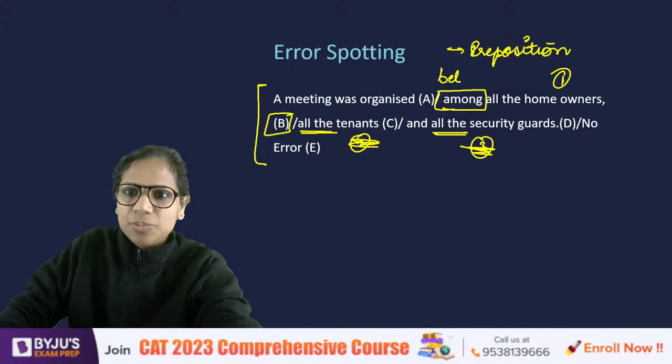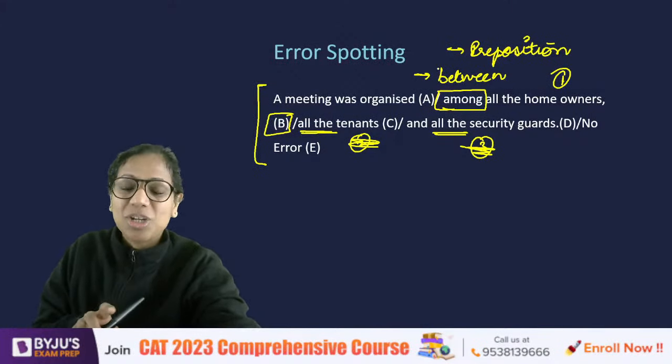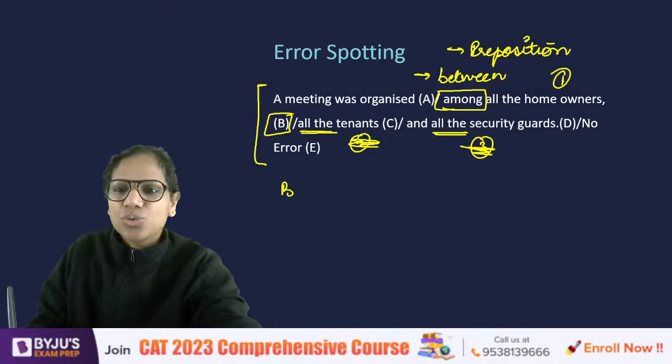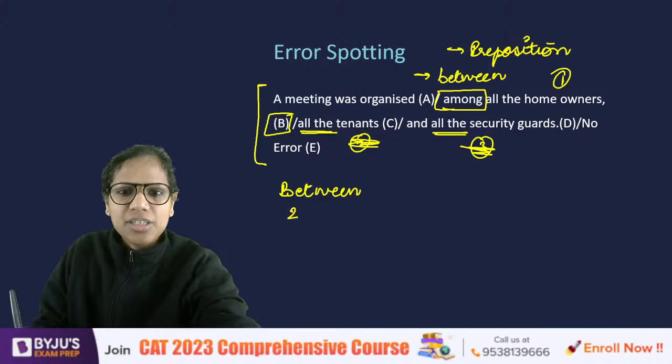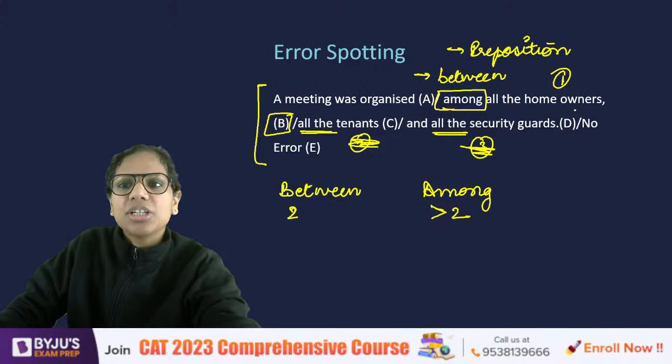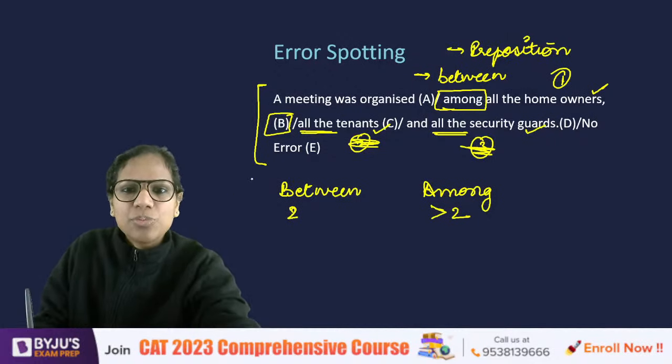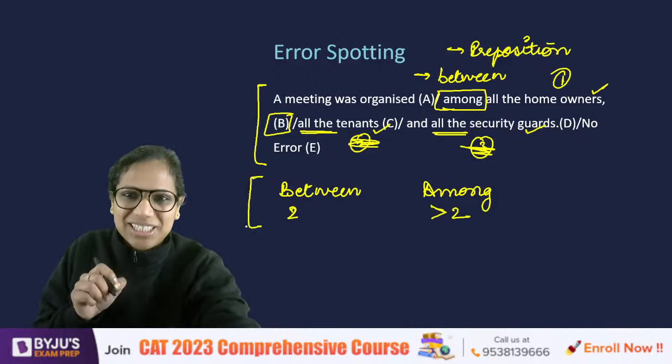Now you will be surprised, some of you. Those of you who have attended some of my previous sessions won't be surprised because this is a concept that I repeat often. In our school, we have been told that between is a preposition used when there are two entities, two people, two things, and among is used when there are more than two entities. I'm sure here you saw that there are three, and that's why you thought that among is correct. However, this information that we were told in school was incomplete.